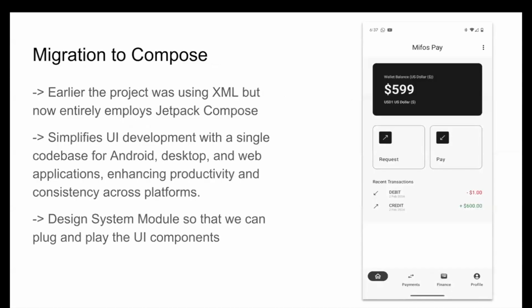Right. So moving on, migration to Compose was a huge undertaking for this year's GSoC, since we had to migrate our entire project end to end to Compose, purely in Compose. We had to get rid of the entire XML. It took a huge chunk of our time since we had to migrate everything, right down from dialog boxes to the screens to navigation. Now since our project is pure Kotlin, it will have its own benefits with Compose Multiplatform that I'll discuss down the line.